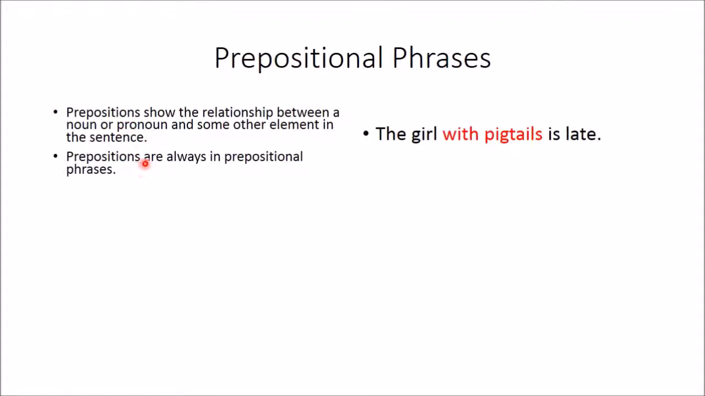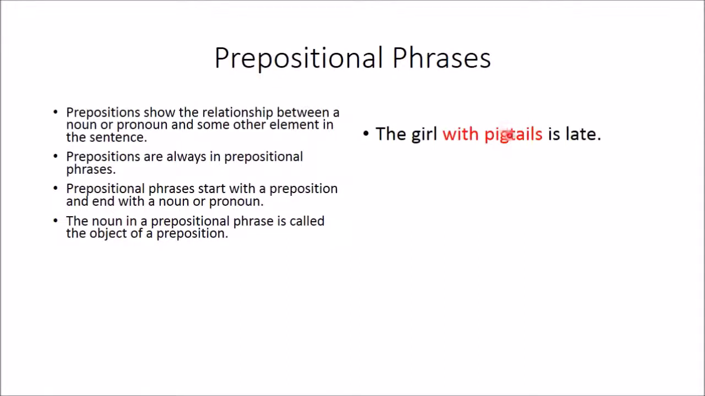Okay, that is why prepositions are always in prepositional phrases, because they have to have a noun or pronoun associated with them. In this case, pigtails is the noun associated with this preposition, and together these 2 things make up the prepositional phrase. Okay, now prepositional phrases always start with a preposition and end with a noun. In this case, those are the only 2 words involved in the prepositional phrase, but there can be adjectives in between that describe this noun. So the name of the noun in the prepositional phrase, or the job that this noun is doing, is called the object of the preposition.